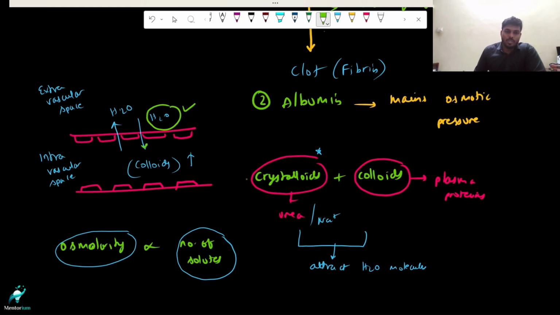This osmotic pressure is mainly contributed by our albumin, which is the plasma protein. Why only albumin? You can ask, why not fibrinogen? The reason is albumin constitutes almost 60% of plasma protein. It is the most abundant plasma protein, and it is smaller in size. As I said earlier, osmolarity depends on the number of solutes. Since albumin is higher in number, it contributes to the osmolarity, and it maintains the osmotic pressure. I hope this is clear.